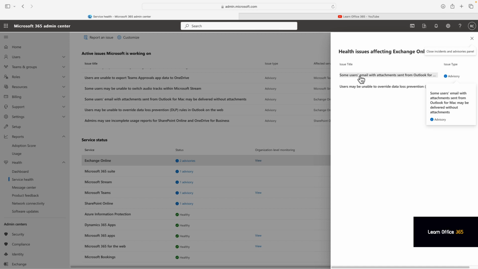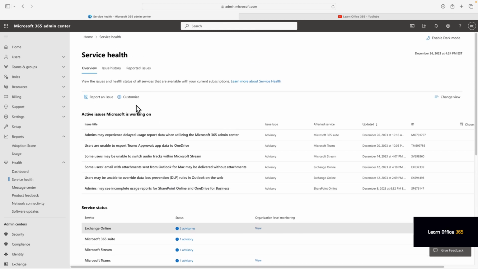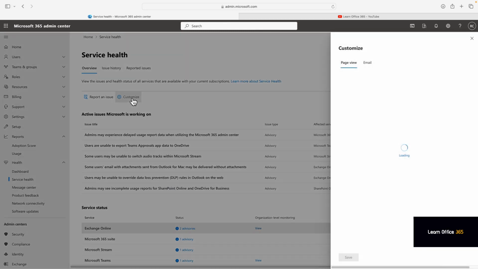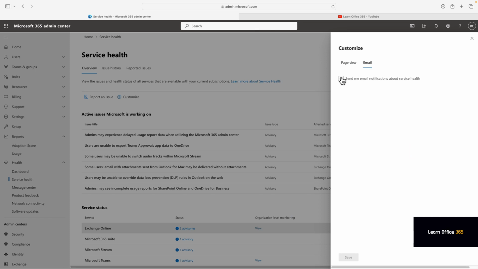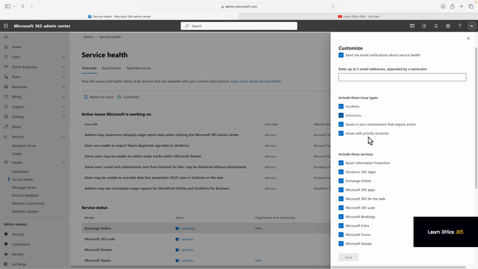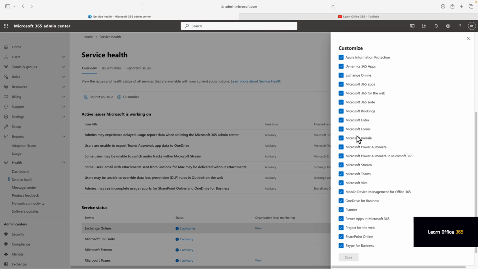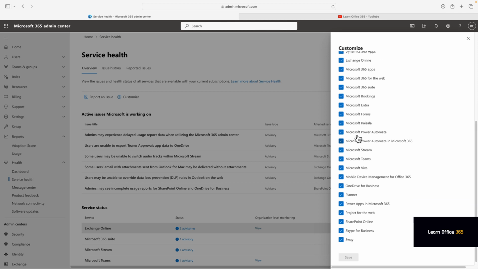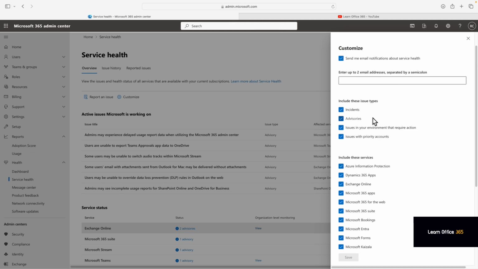If you want to receive a summary via email each day, you can go into Customize and then select Email. Enter an email address, and then go through, and then for the first part, do you want to receive incidents and advisories? Do you want to receive everything about all the applications, or do you only support a subset of the applications? So this way you get emails as the advisories and incidents occur.